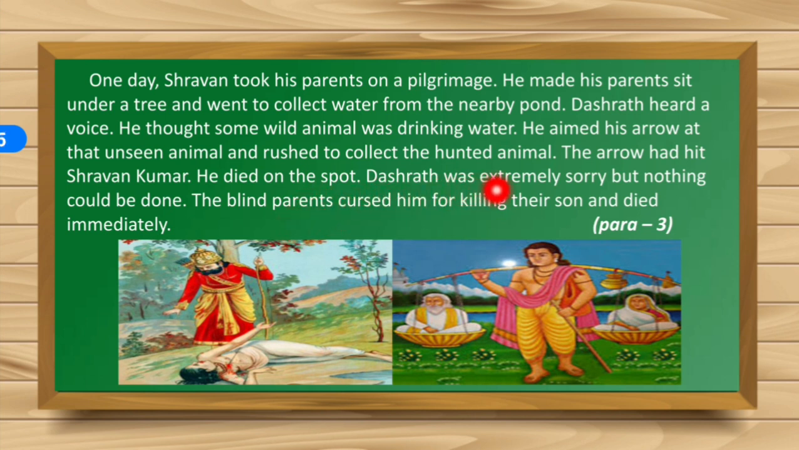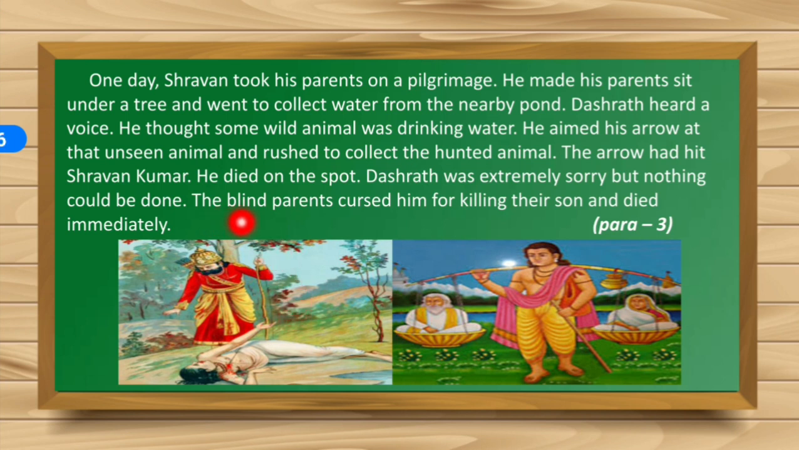Dashrath was extremely sorry, but nothing could be done. Extremely means very much. Sorry means he was really feeling sorry for what he had done. He was really feeling bad for what he had done. But nothing could be done now. Could anything be done when the arrow had already hit Shravan Kumar? No, nothing could be done.